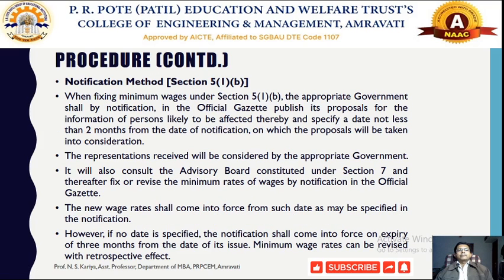The other form of committee is called the notification method, and this is covered under Section 5(1)(b). According to this method, the appropriate government will issue a notification in the official gazette and publish the proposal for revising or fixing the minimum wages of workers, specifying a date not less than 2 months from the date of notification.